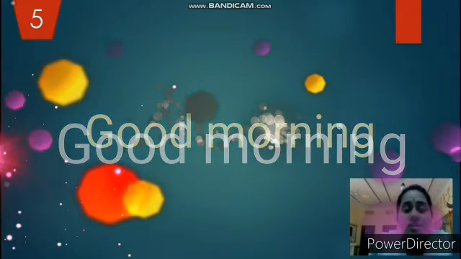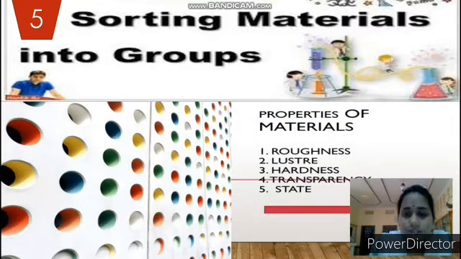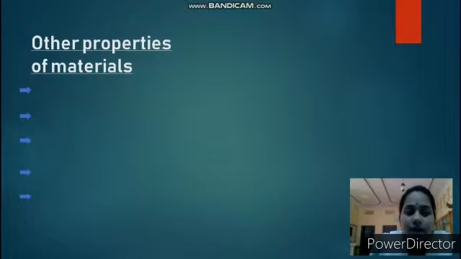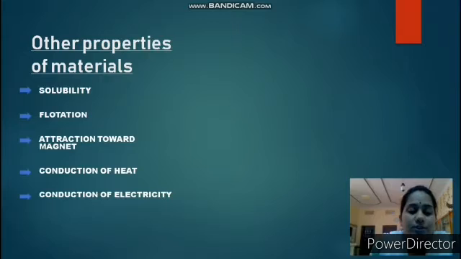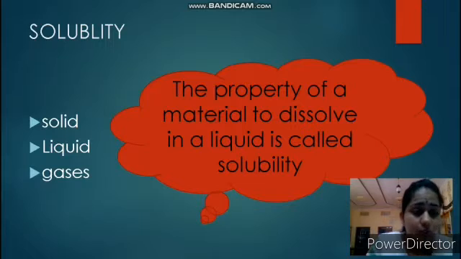So students, in the last classes we started our chapter number 5, sorting materials into groups. We studied these properties of material: roughness, luster, hardness, transparency, state. Now we learn about other properties of material. These are solubility, flotation, attraction toward magnet, conduction of heat, conduction of electricity. So students, we start with solubility.